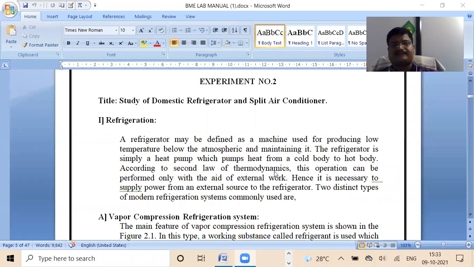Temperature is going to transfer from which body to which body? Can anybody tell me?